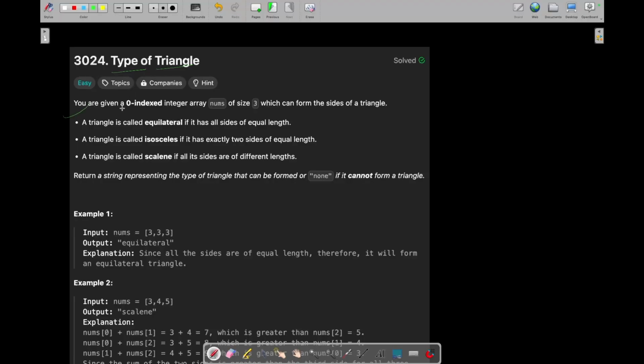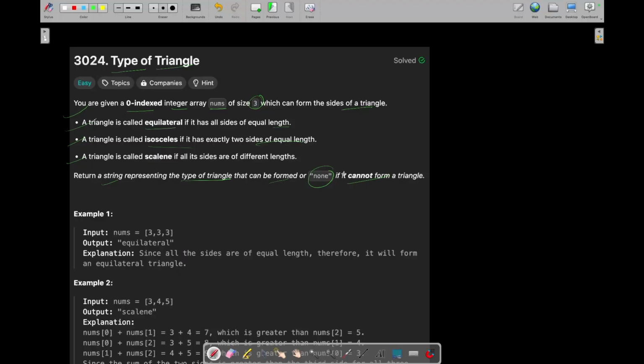In this question, you are given a zero indexed integer array nums of size 3, which can form the sides of a triangle. The triangle is called equilateral if it has all sides of equal length. A triangle is called isosceles if it has exactly two sides of equal length, and a triangle is called scalene if all its sides are of different lengths. Return a string representing the type of a triangle that can be formed, or none if it cannot form a triangle.